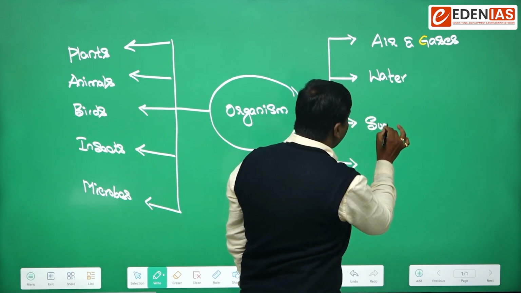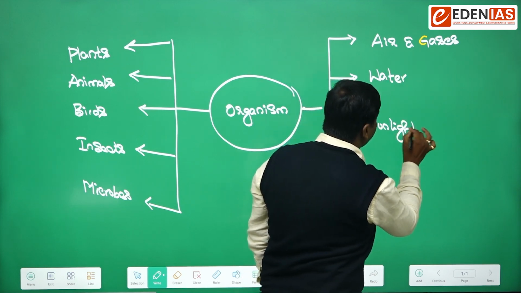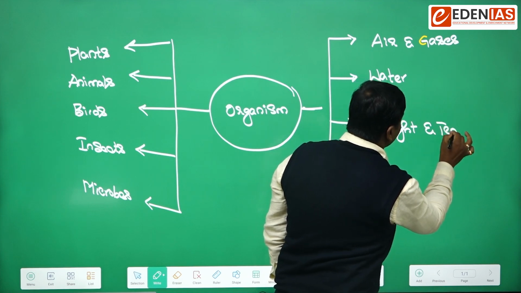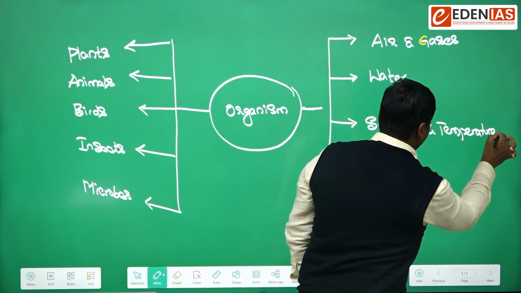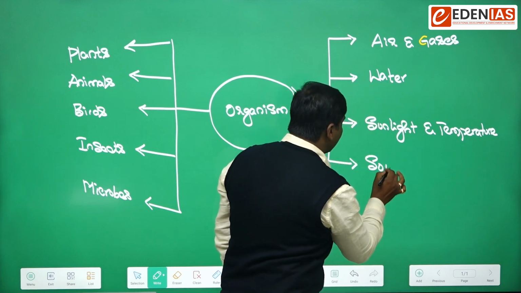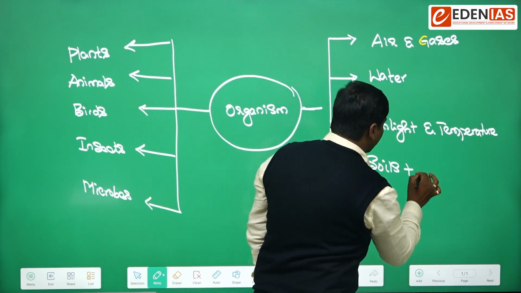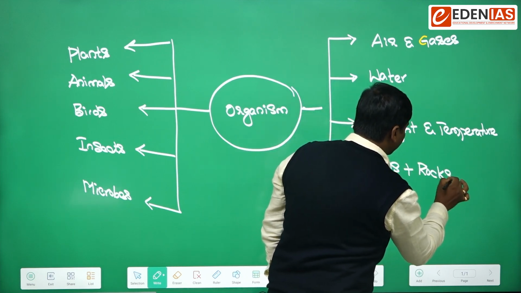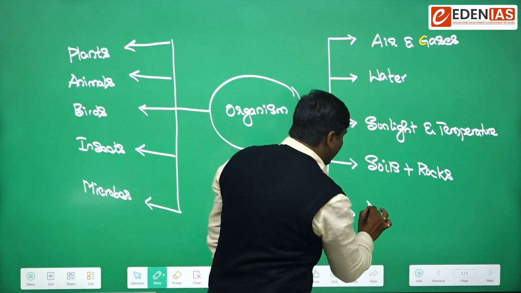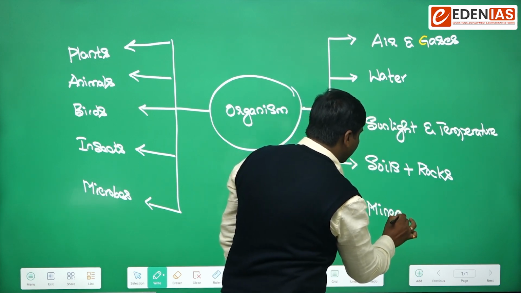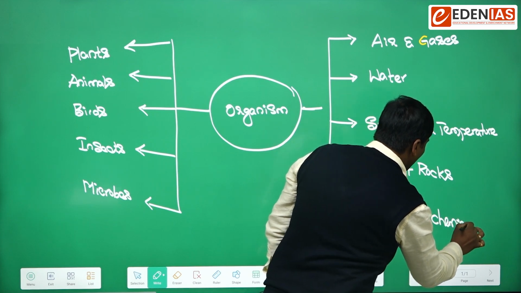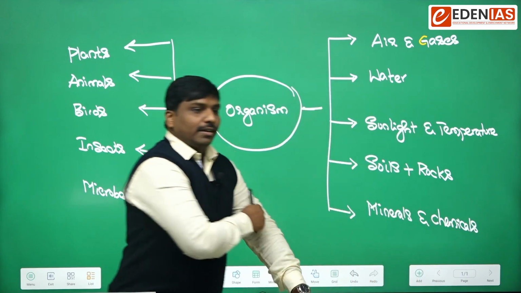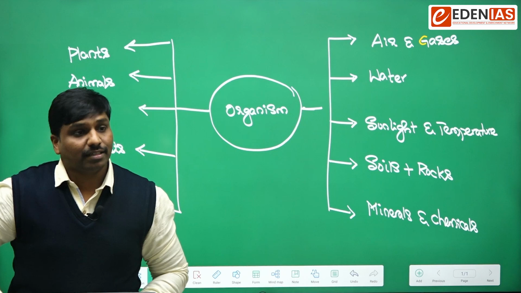Sunlight and temperature. And then what else? Yes, soils plus rocks. And then some minerals and chemicals. We can see all such kind of things that surround an organism.